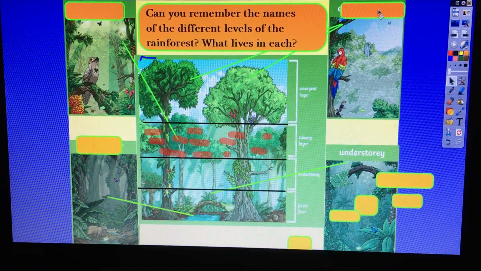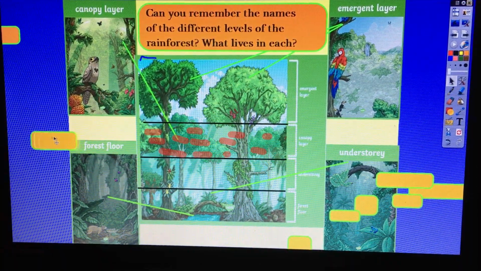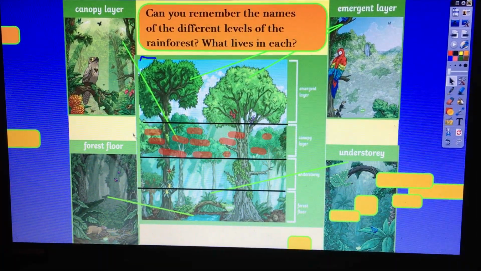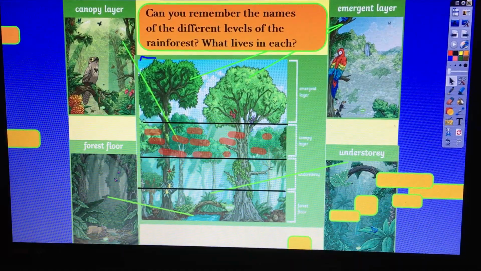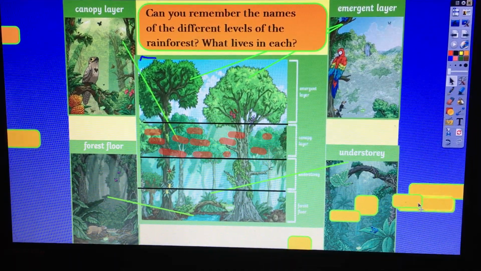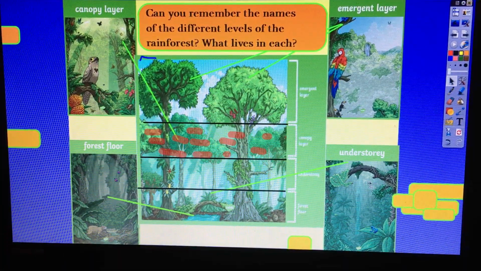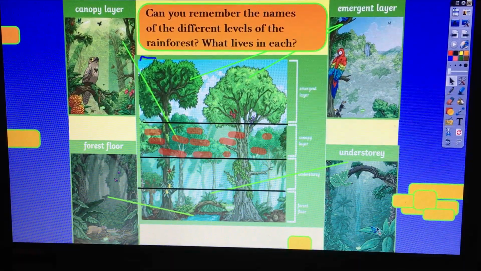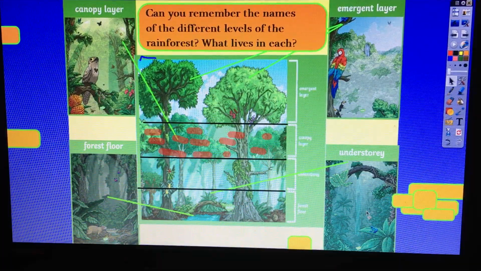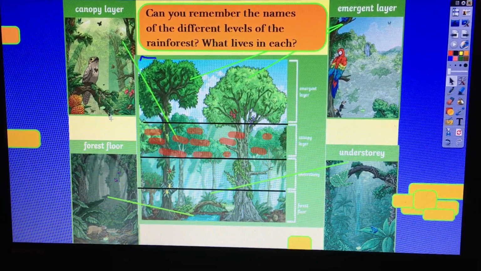And we can see each one. Can you see what lives in each layer? So you've got the birds and the butterflies and lots of different fruits growing and bright flowers in the canopy layer. In the emergent layer, you've got parrots here, you've even got a waterfall. In the understory, can you see what's coiling around the branches here? You've got snakes, you've also got poisonous dart frogs. Pause if you want to note those down. You would also have vines in the canopy layer where animals could swing from, like monkeys.